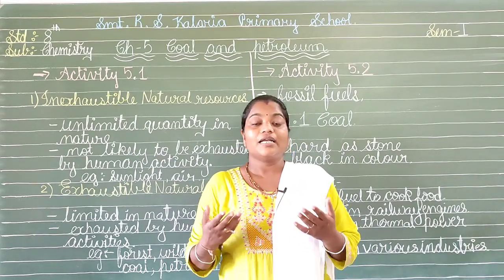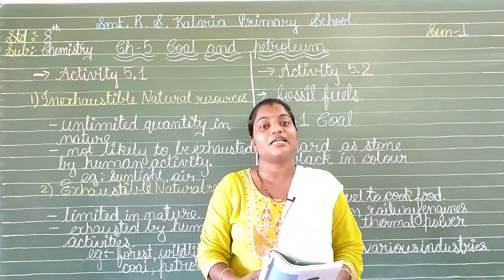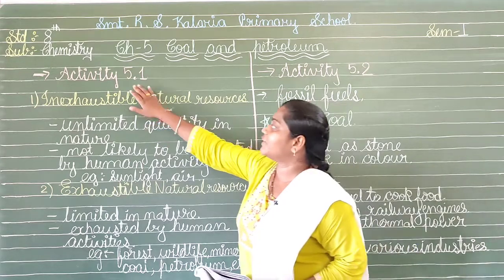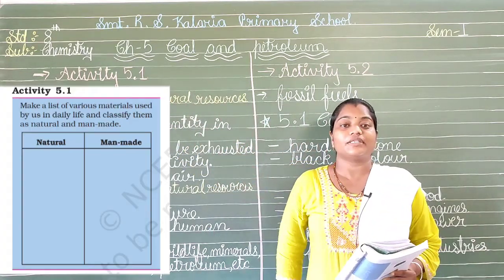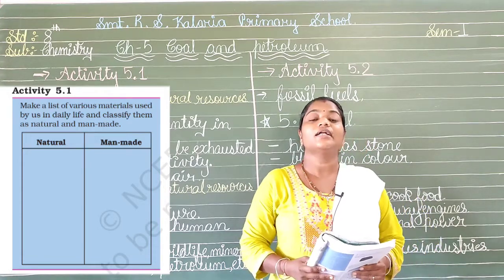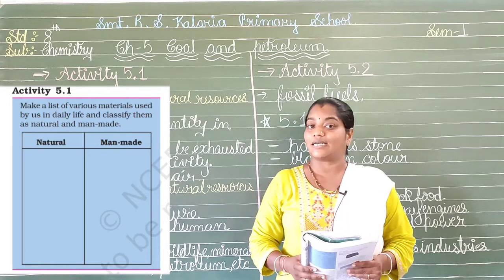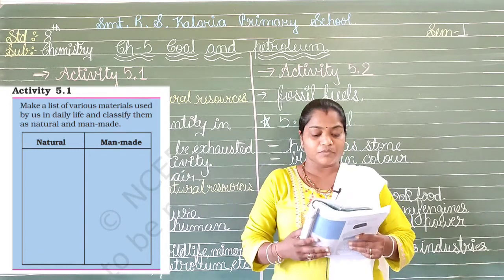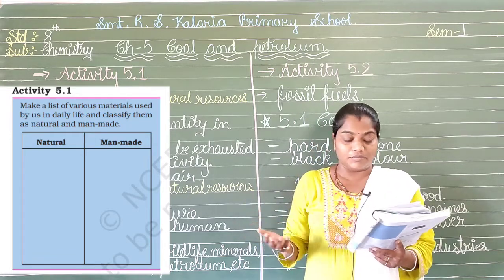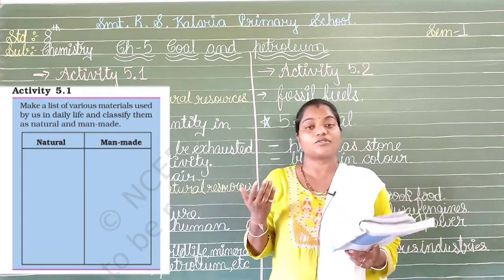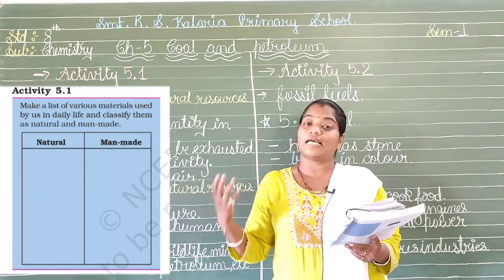Now, for that, let us have an activity which is presented in our textbook, that is activity 5.1. As you can see in the picture, we are provided with a table which tells us that we have to classify the things in our surroundings into two categories, that is natural and man-made. So, here we have the natural things, that is water, air, vegetables, fruits, cereals, pulses, soil, CNG and so many other things to be identified in the natural category.